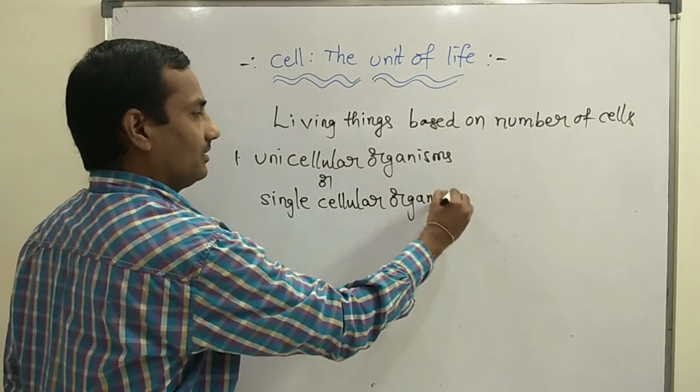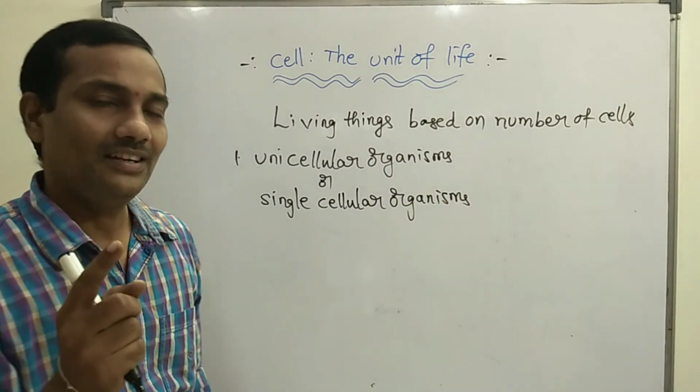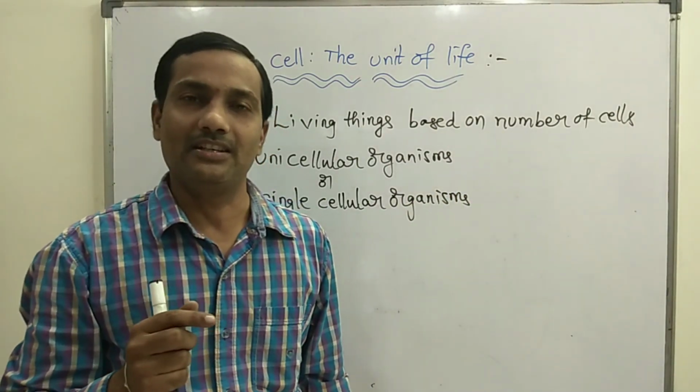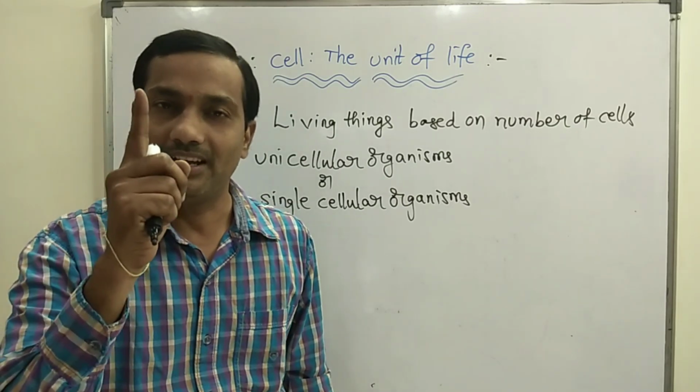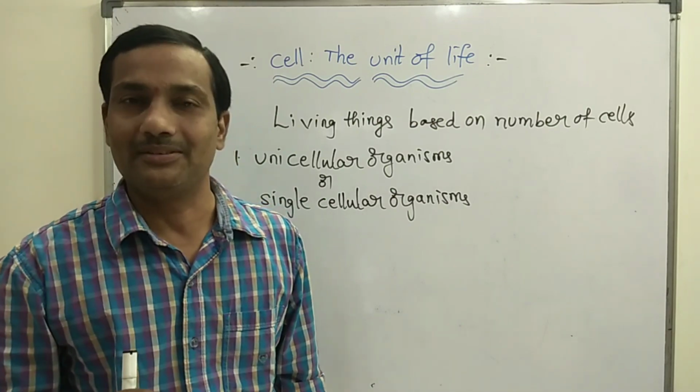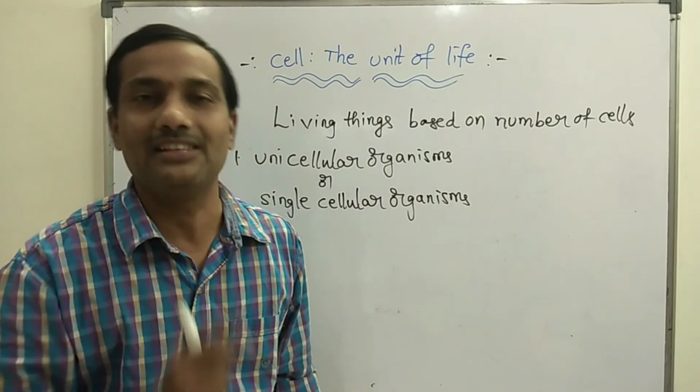Here the unicellular organisms, throughout their lifespan, consist of only one single cell. They exist in nature with a single cell only.